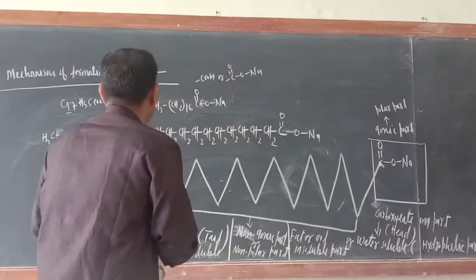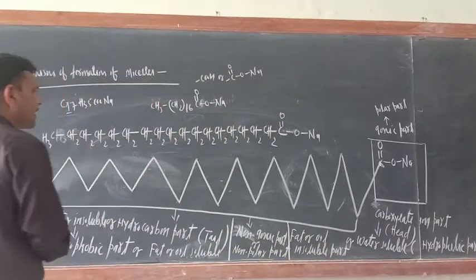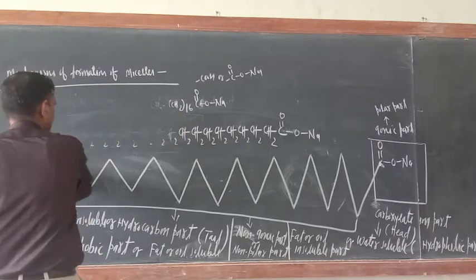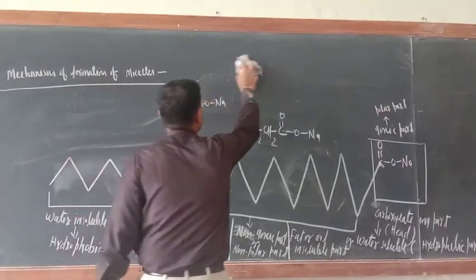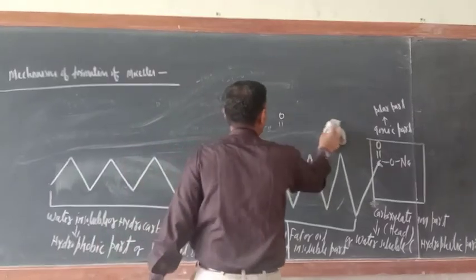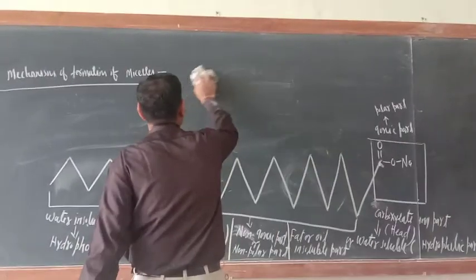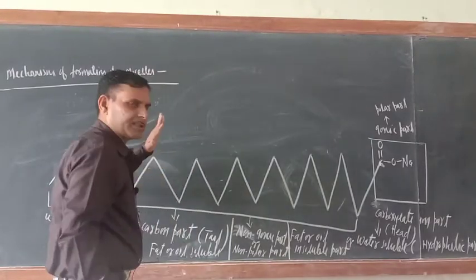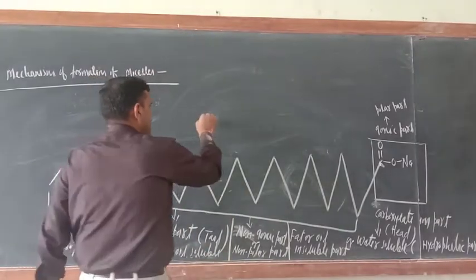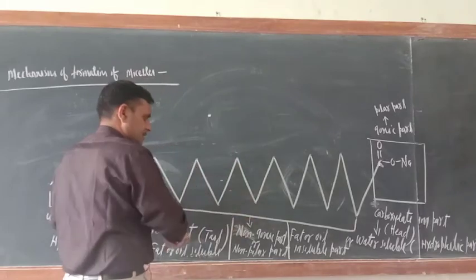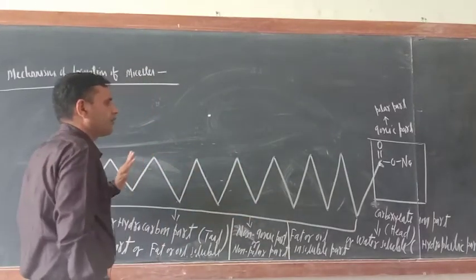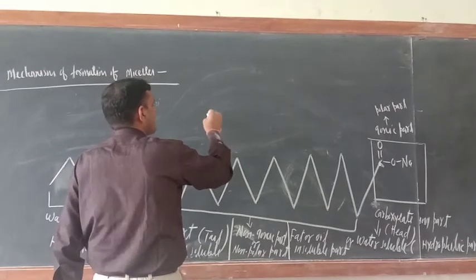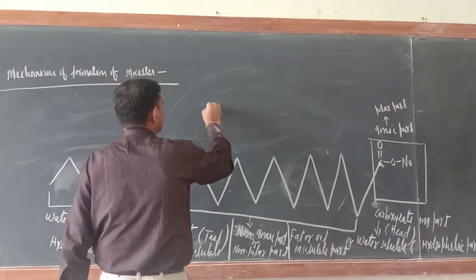Suppose the concentration of soap you are increasing. Now I am going to rub this part now. Just see. Suppose you are increasing the concentration of soap in a solution, then what would be there? As you increase the concentration, these particles, means these hydrophilic parts, will orient themselves in this way. Just try to understand.